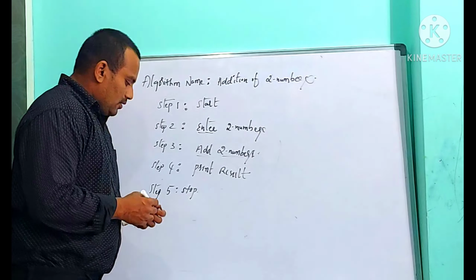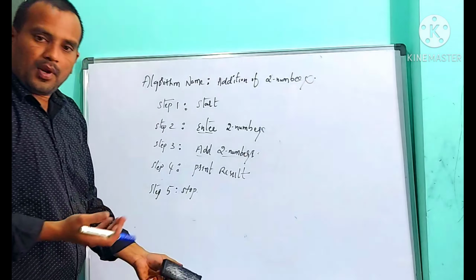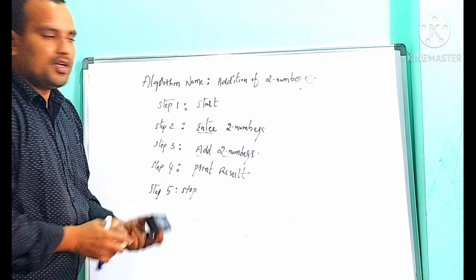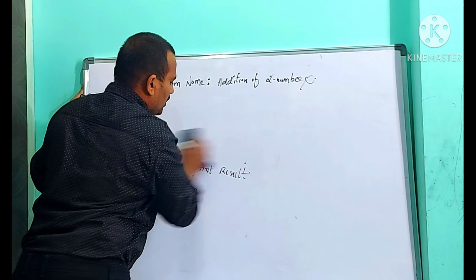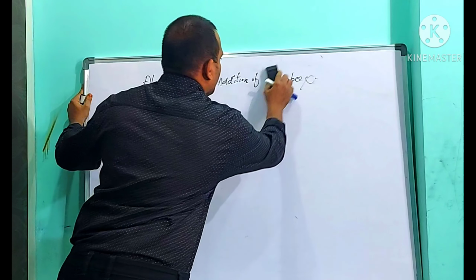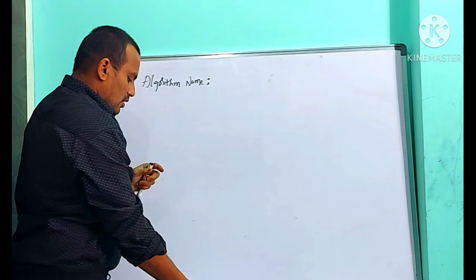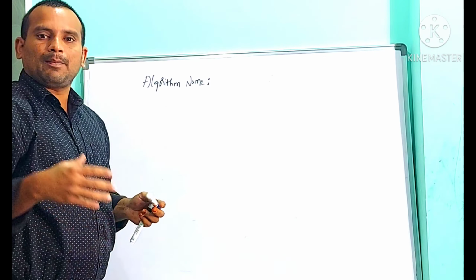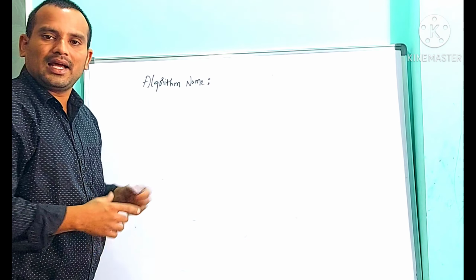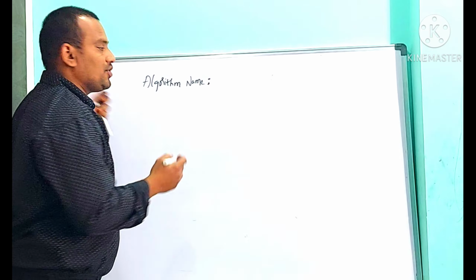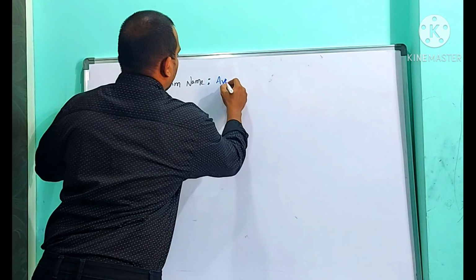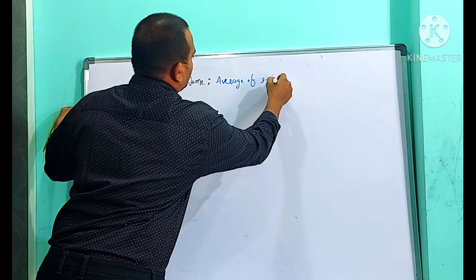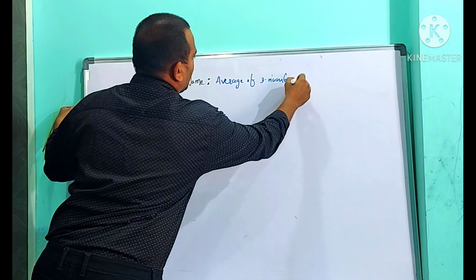So one more problem I am going to write. I want to find the average of three numbers. Before writing algorithm, I need to write the algorithm name. Algorithm name represents the problem which we are going to solve. My algorithm name here is average of three numbers. Correct or not?